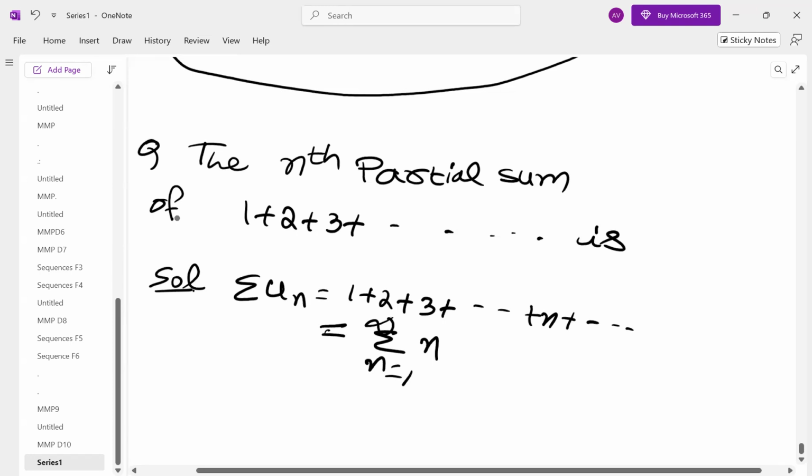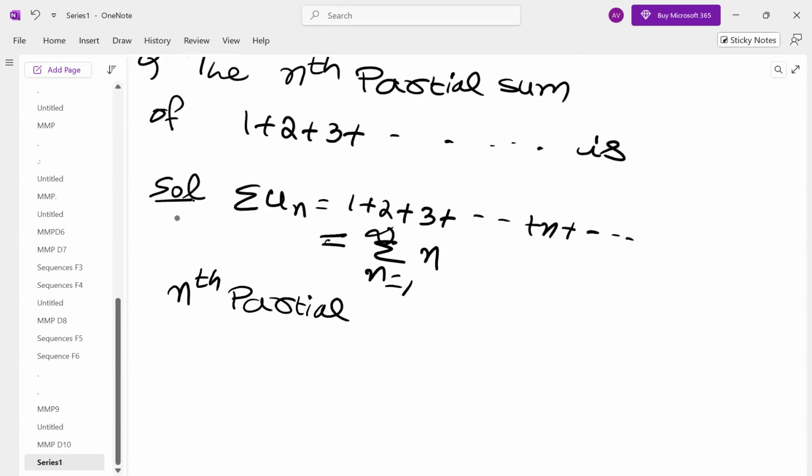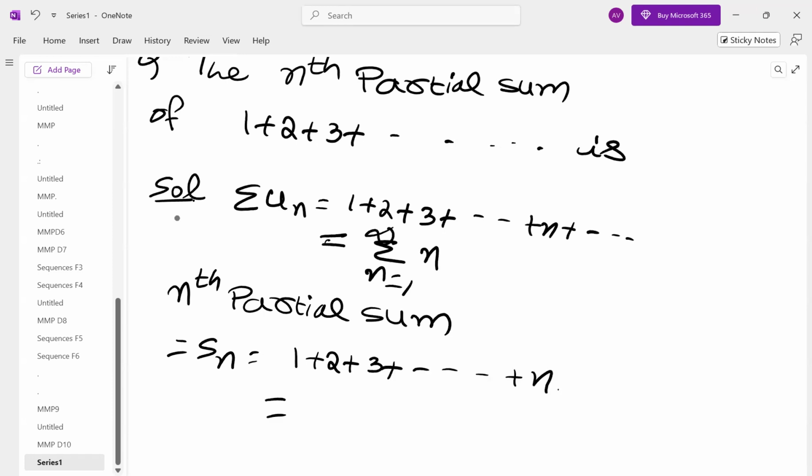So the nth partial sum is, any one of you got the idea? 1 plus 2 plus 3 plus up to n. What is this value? It's n into n plus 1 by 2, correct. Excellent, Usha. n into n plus 1 by 2.